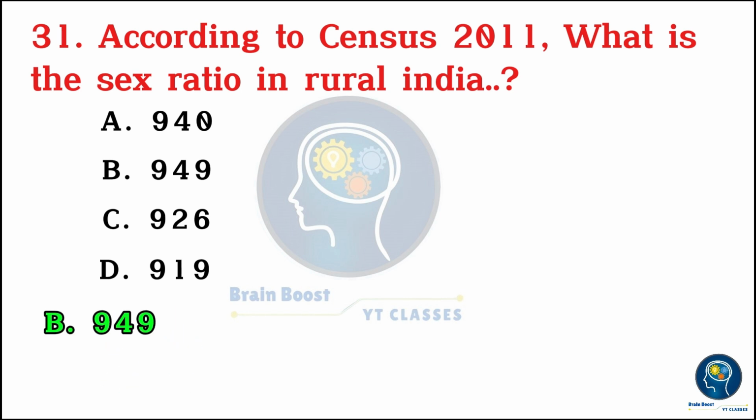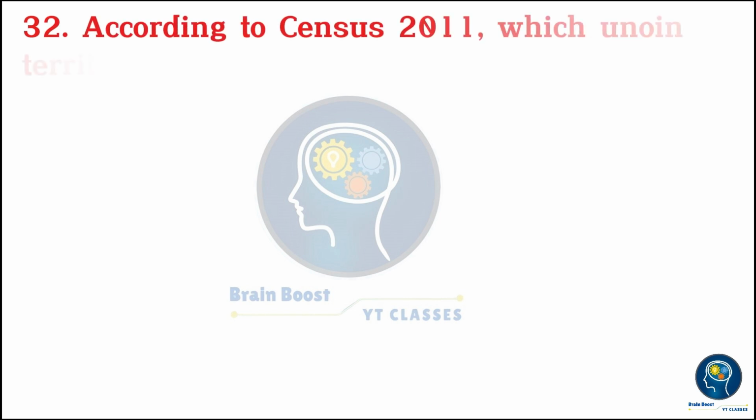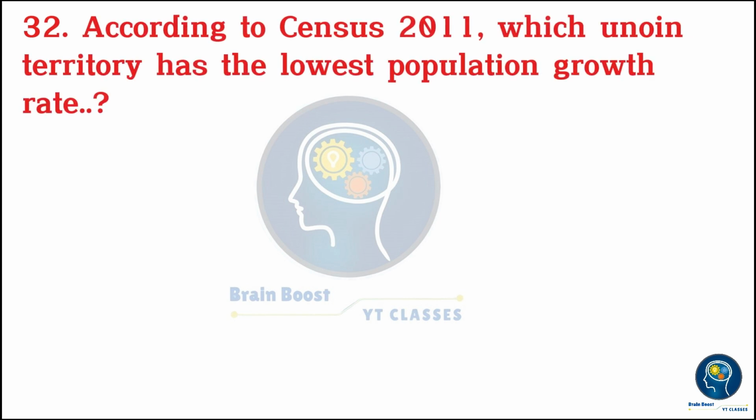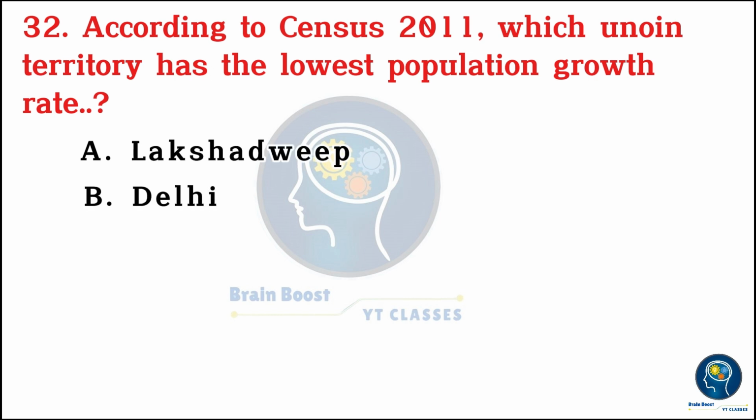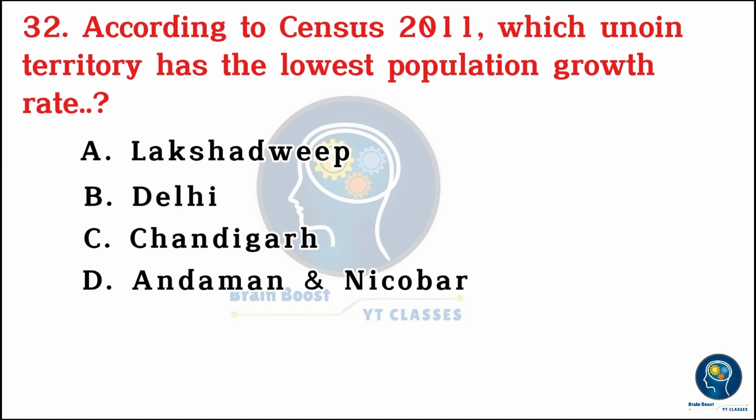B. 949. According to census 2011, which Union territory has the lowest population growth rate? A. Lakshadweep. B. Delhi. C. Chandigarh. D. Andaman and Nicobar. A.